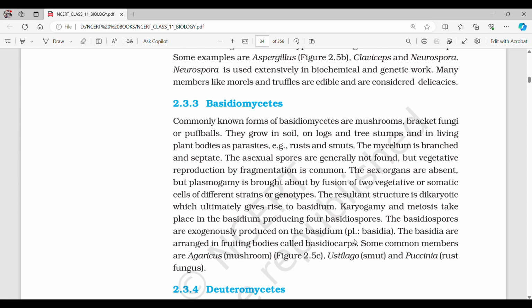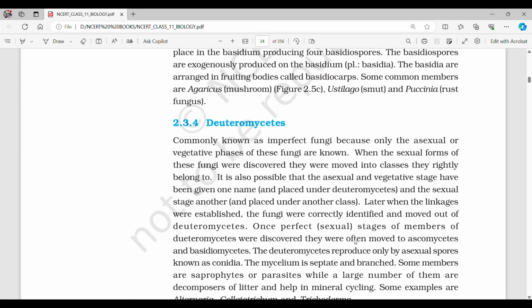Karyogamy and meiosis take place in the basidium producing four basidiospores. The basidiospores are exogenously produced on the basidium. The basidia are arranged in fruiting bodies called basidiocarps. Some common members are Agaricus mushroom, Ustilago smut, and Puccinia rust fungus.